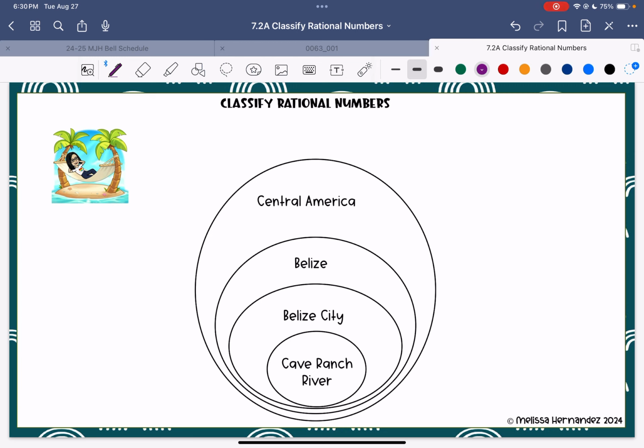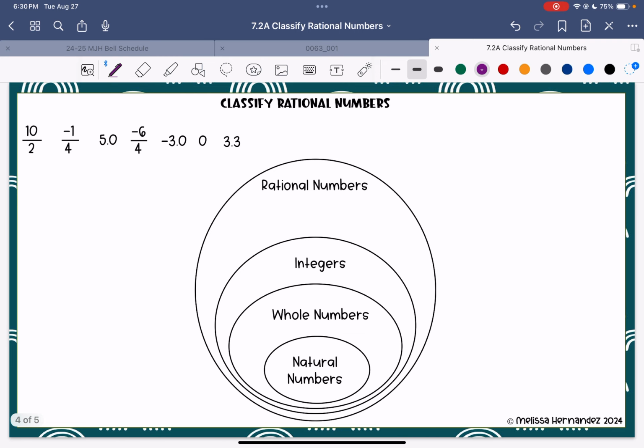However, in 7th grade, we add more and we get more specific, which in this case would be Cave Ranch River. So whether I said I went to Belize, Belize City, Cave Ranch River, it doesn't matter. It's still all rational numbers. Okay, when you're looking at it, connecting it to real life. All right, now let's see how this looks in a math class.